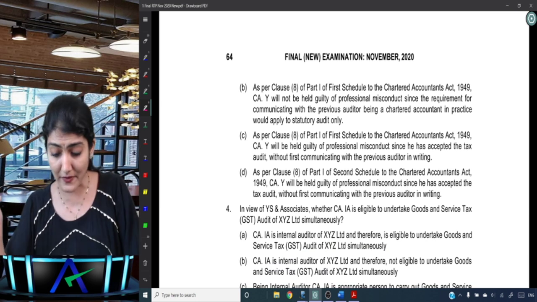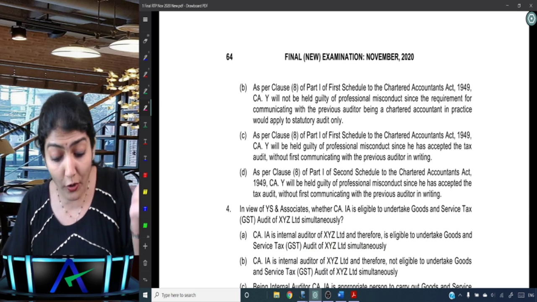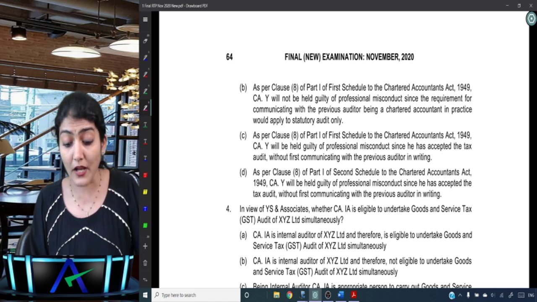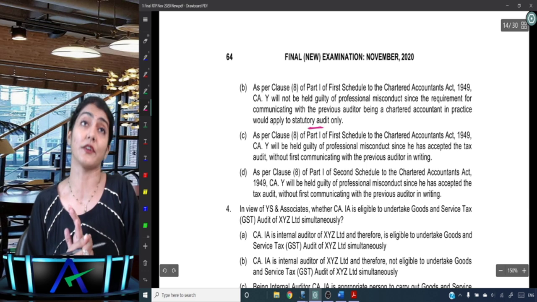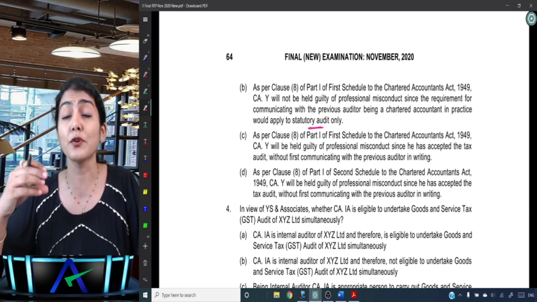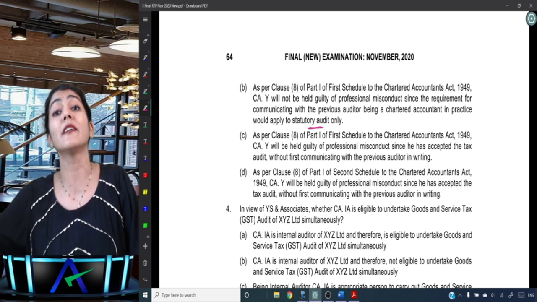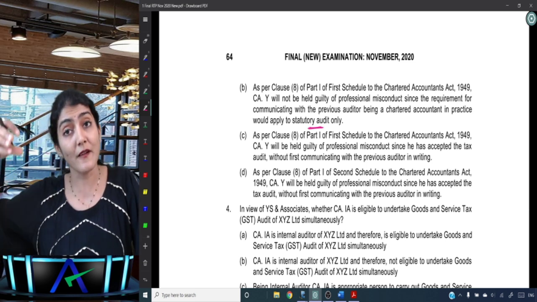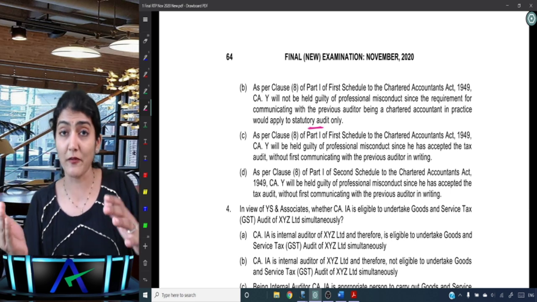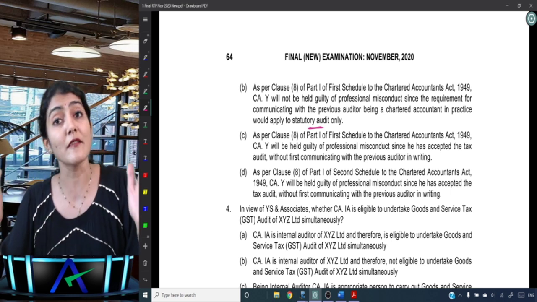Right, as per clause 8 part 1 first schedule to the Chartered Accountants Act, Y will not be held guilty of professional misconduct since the requirement for communicating with previous auditor being a CA in practice would apply only to statutory audit. No, it applies to all audit where the previous auditor is CA, and if previous auditor is non-CA, then we say it's a healthy practice to communicate. But if previous auditor is CA, then NOC is mandatory.